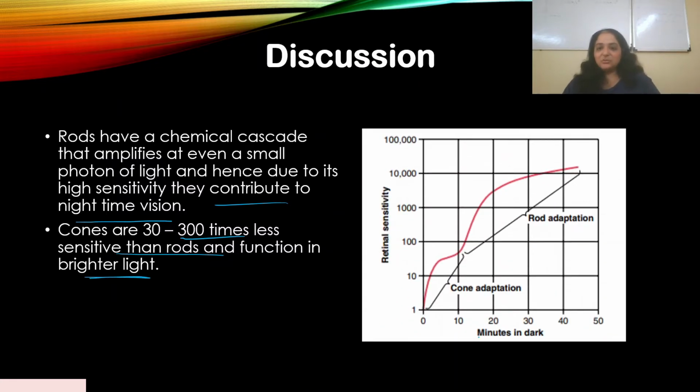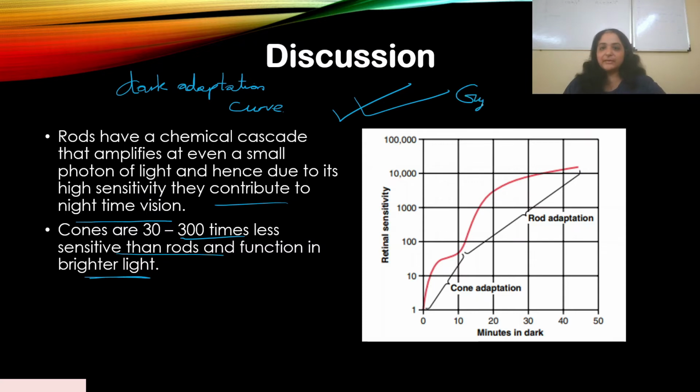Here what you see is a nice curve. It's called the dark adaptation curve. For those who want to know, I've taken this graph from Guyton. On your y-axis is retinal sensitivity and here, minutes in dark.